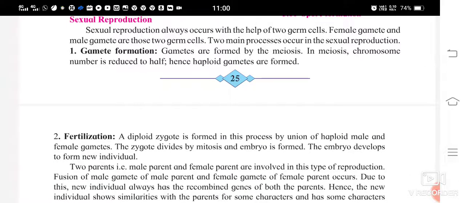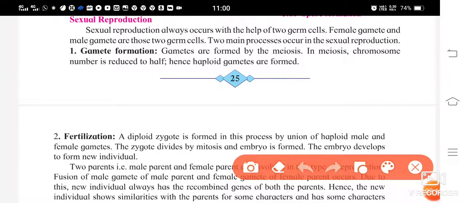The gametes are formed by the meiosis process, and the number of chromosomes is reduced to half. Hence, haploid gametes are formed.